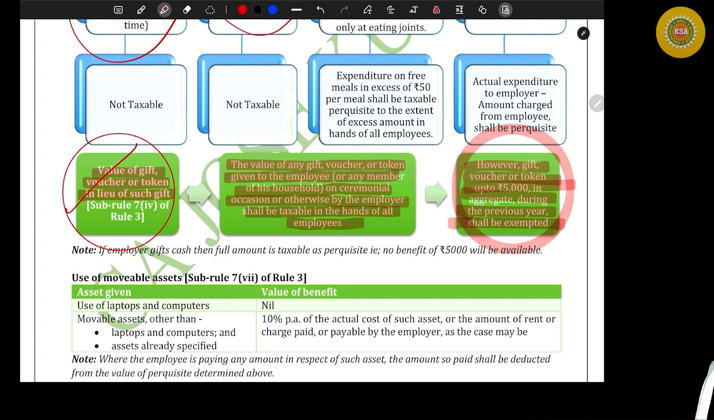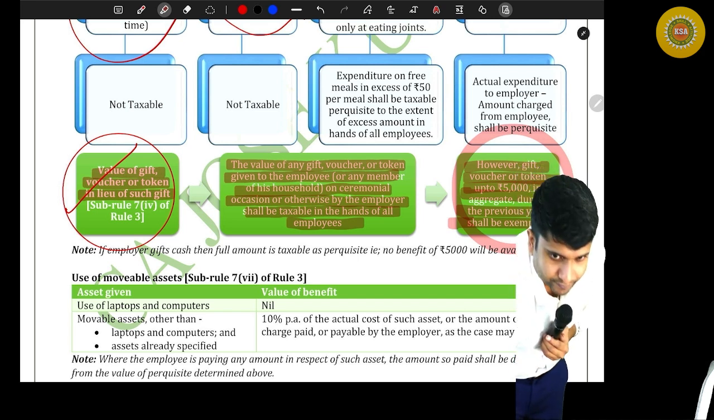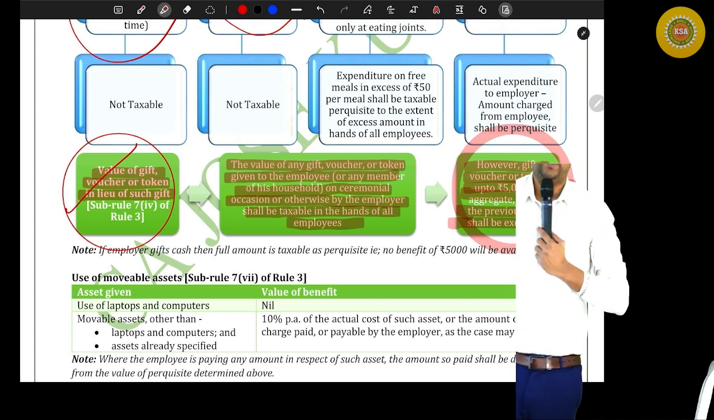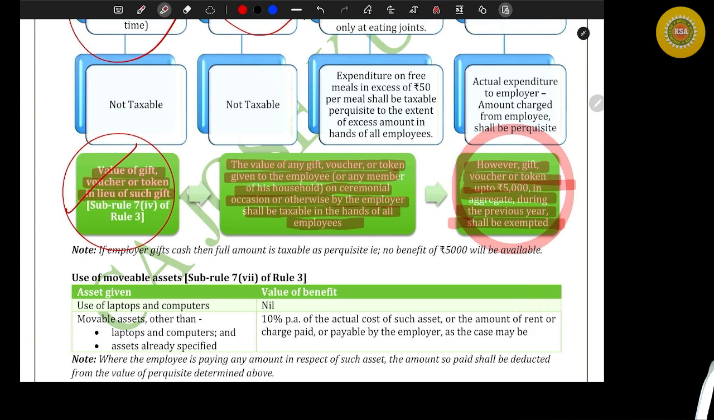Just like that 1,000 rupees per child in the case of educational facilities. Similarly here, if the value of the gift is 6,000, either you can say the full 6,000 is taxable or only 1,000 is taxable.